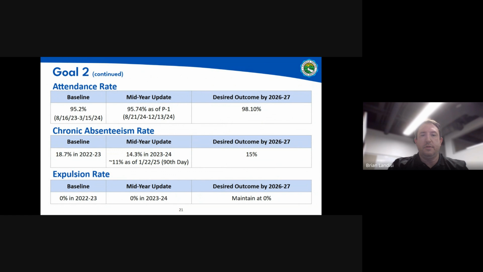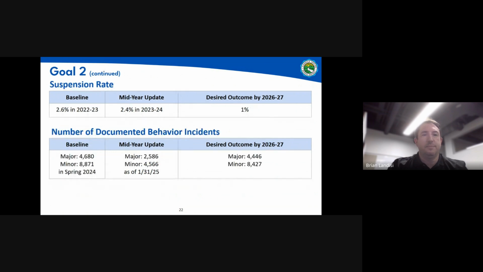Our overall goal is to be at 15%. At this point, we've exceeded that. So we'll continue to assess this and hope that it continues in the positive direction. Our expulsion rate was 0. It continues to be 0, and we hope to maintain that 0% over time.